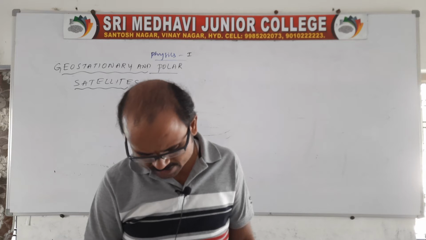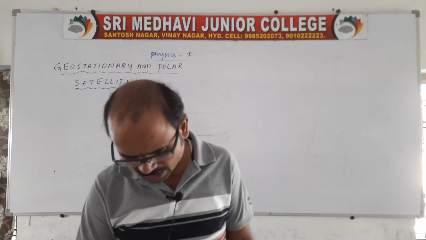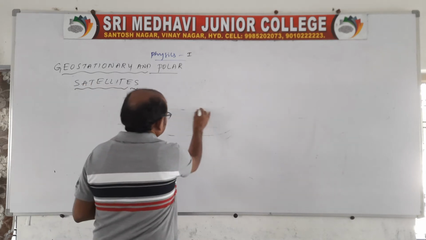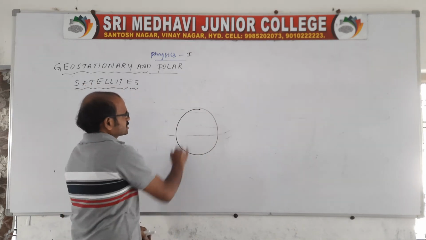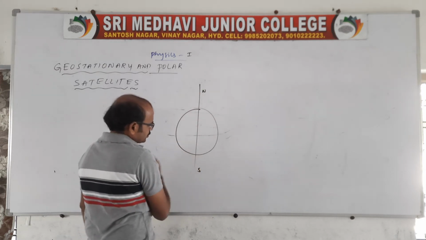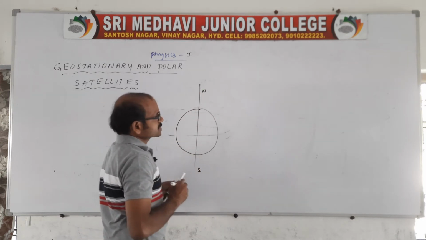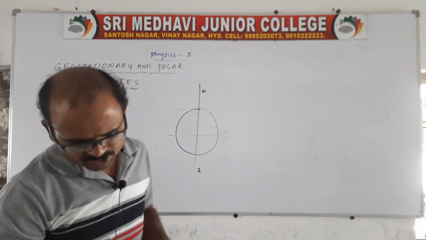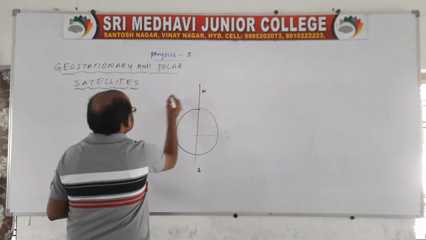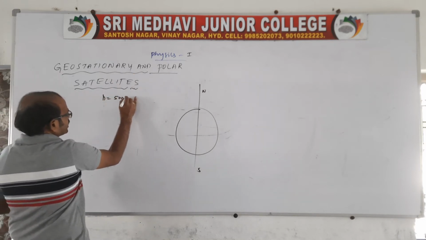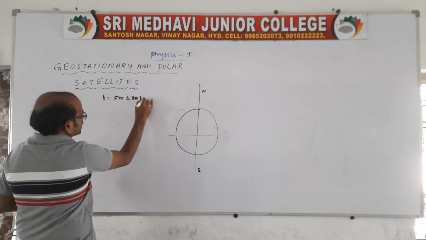And we can also call it a parking orbit satellite. Let us see the earth surface, right? See, for the earth, these are the poles, north and south. Usually this satellite is located above the earth surface. The average height where the polar satellite is located is h equal to 500 to 800 kilometers above the earth surface.